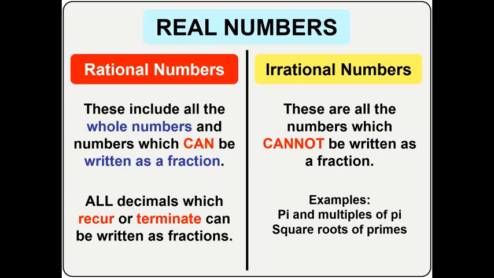Now, square roots of primes. What are the square roots of primes? We have square root of 2, square root of 3, square root of 5, square root of 7, square root of 11, and so on and so forth. All these values under the root are prime numbers. So the square root of any prime number is an irrational number. Okay?